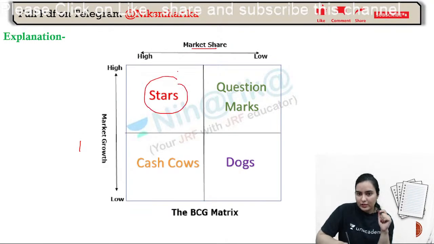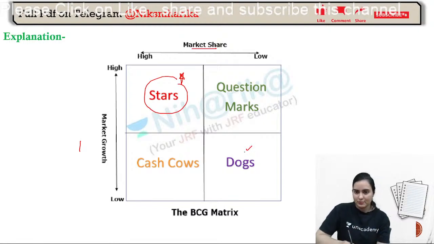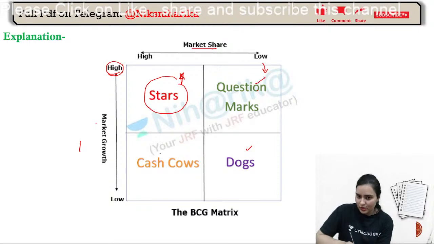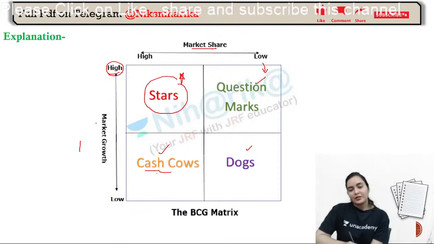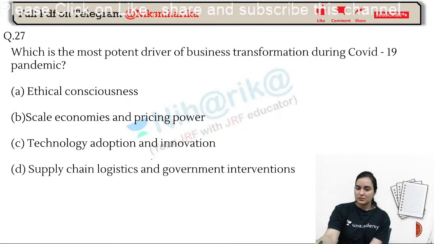You might remember this chart where we see market growth and market share. If both are high, then these will be stars. If both are low, then these will be underdogs in BCG matrix. If market growth is high but market share is low, that will be question mark. And market growth is low but market share is high, so that will be cash cow. Examples you will get in Unacademy Plus classes.